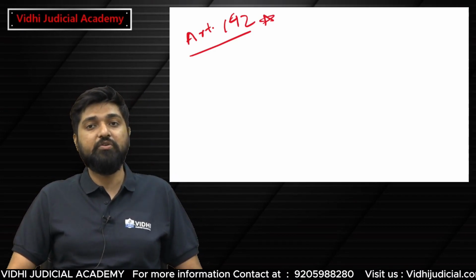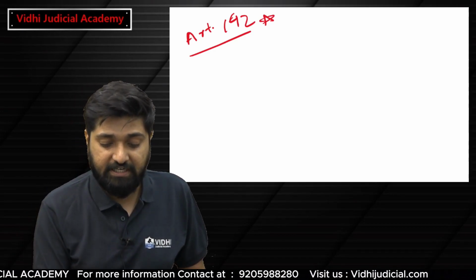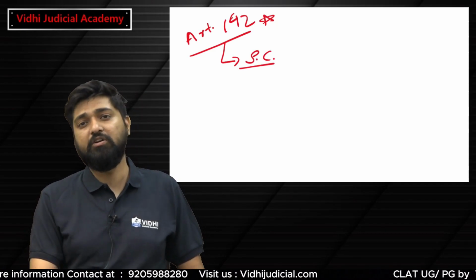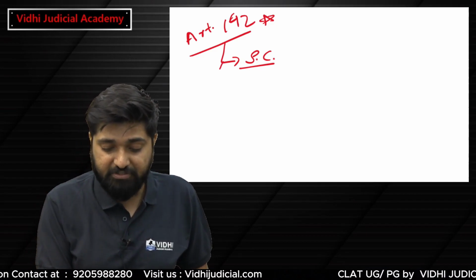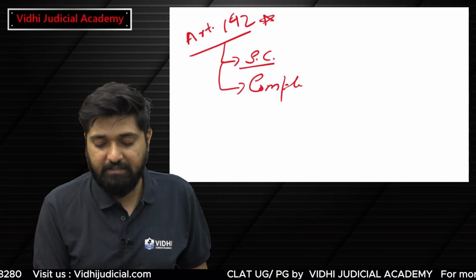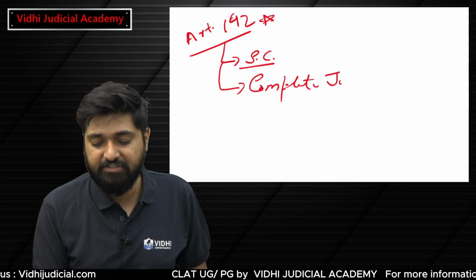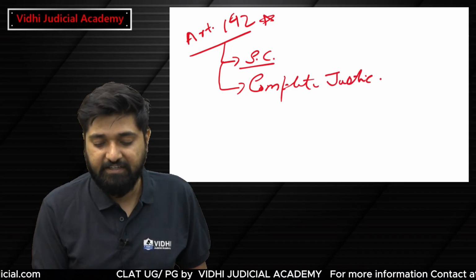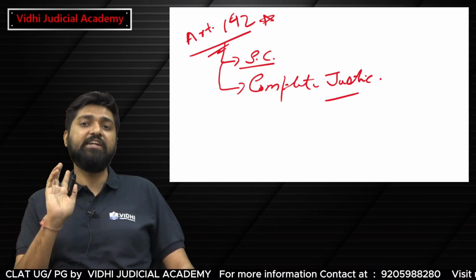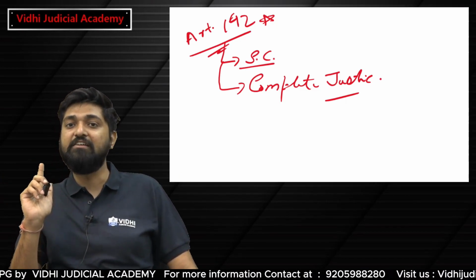What does Article 142 say? Article 142 says that the Supreme Court can pass any orders for the purpose of doing complete justice. This provision was used by the Supreme Court in rendering the decision of Anoop Baranwal versus Union of India.